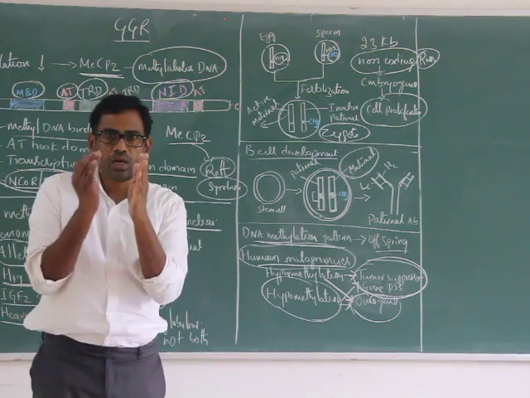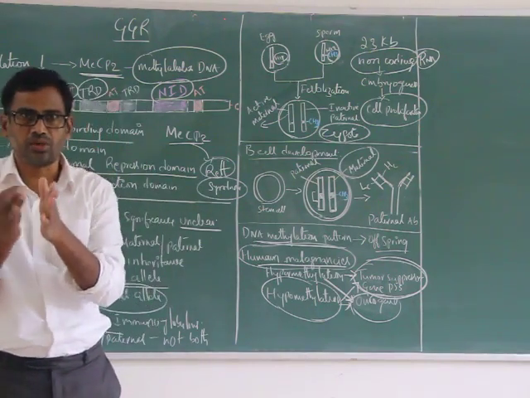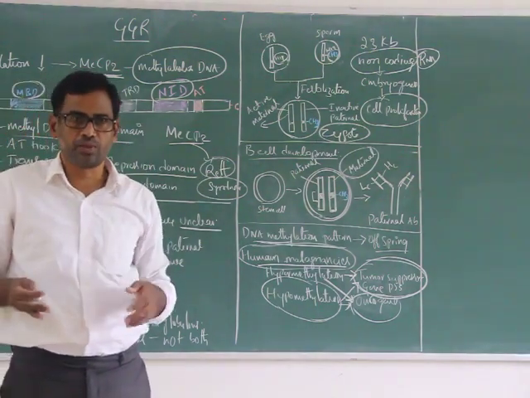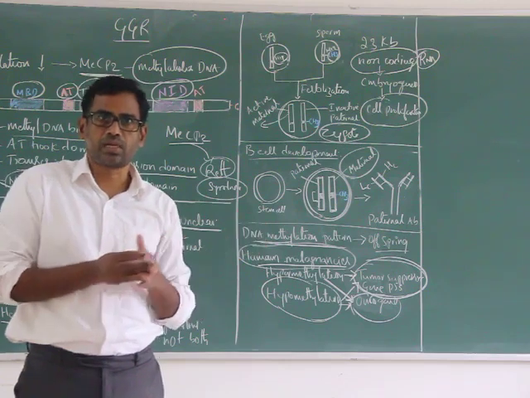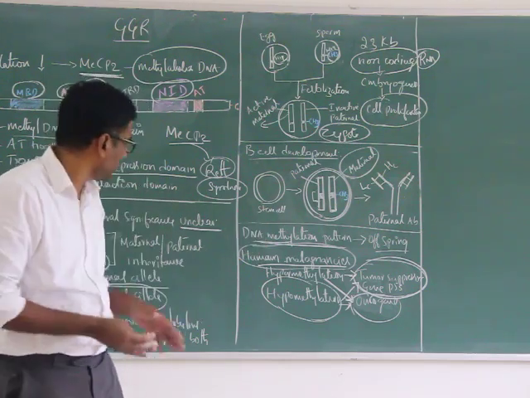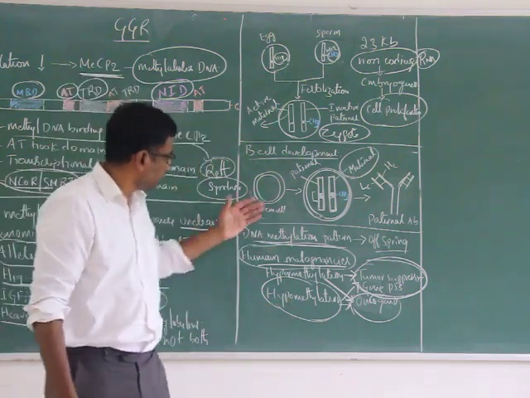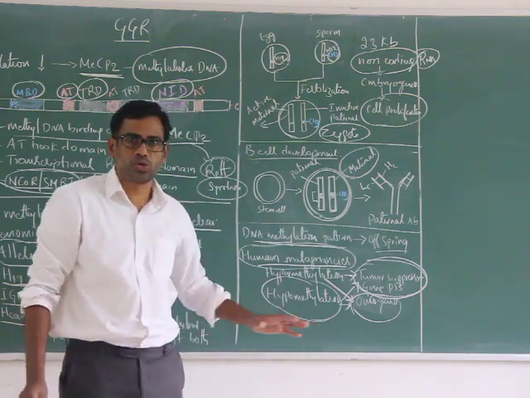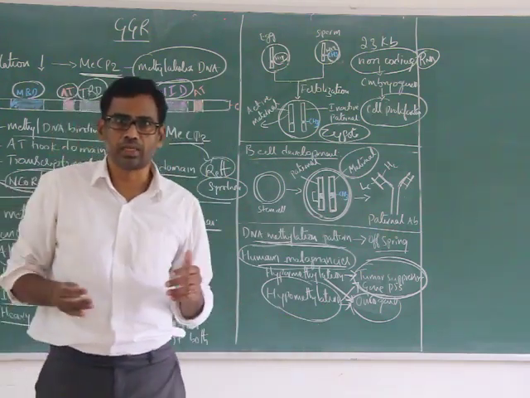If maternal is active, paternal is inactive. If paternal is active, maternal will be inactive. And again, methylation plays an important role in controlling human malignancies.